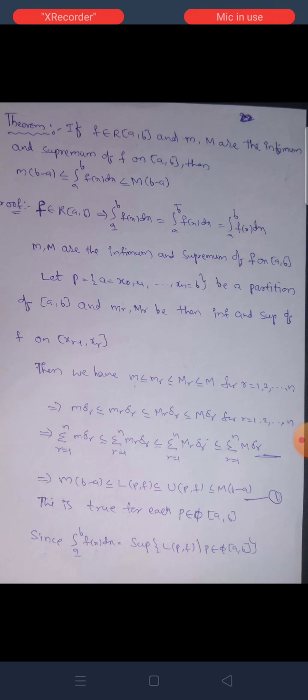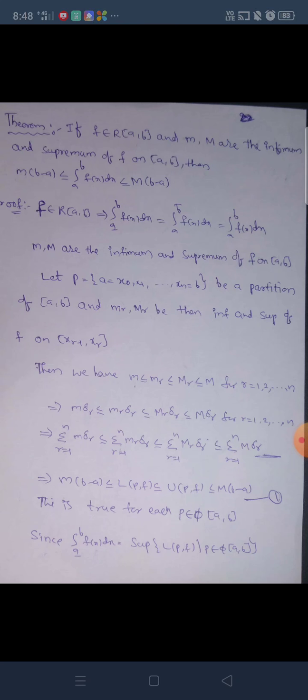Then we have small m less than or equal to small mr less than or equal to capital Mr less than or equal to capital M, for r equals 1, 2, 3, and so on to n. Multiplying by delta r in the above inequality implies small m delta r is less than or equal to small mr delta r, less than or equal to capital Mr delta r, less than or equal to capital M delta r, for r equals 1, 2, and so on to n.